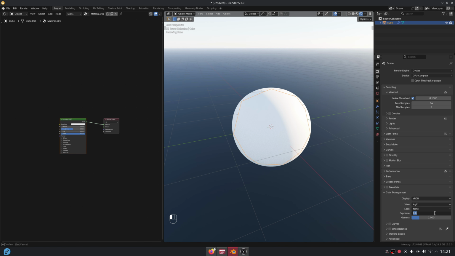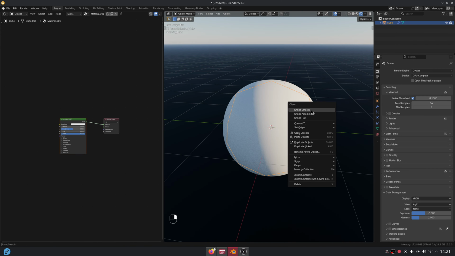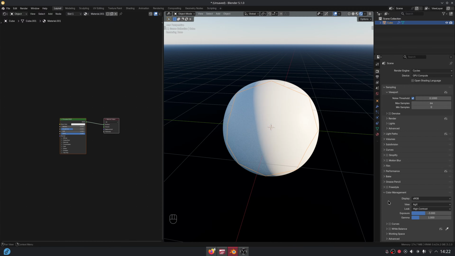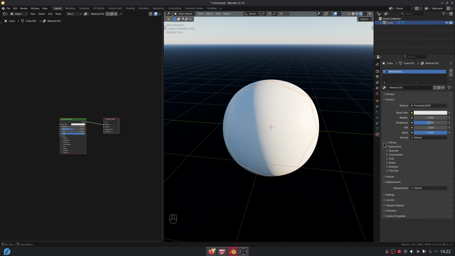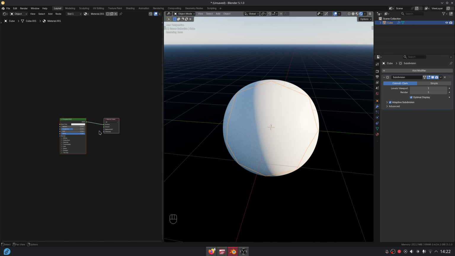Lower the exposure of the scene. Set the object shade to smooth. Set the look to high contrast. Set the dicing rate of the viewport to 2. Switch to the Material tab and set the displacement method to displacement only.